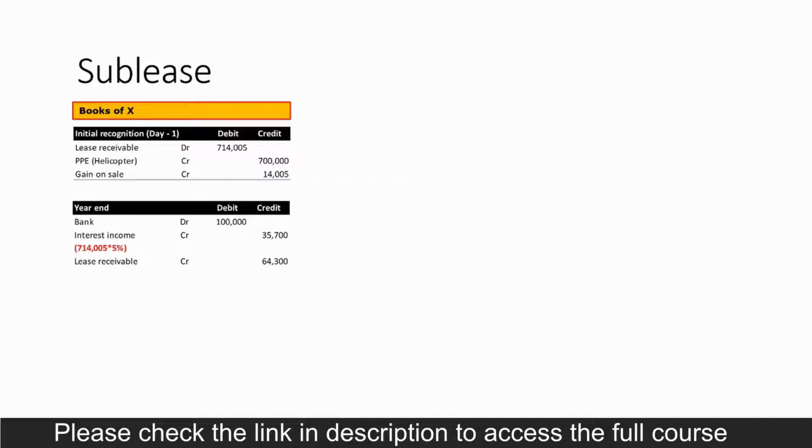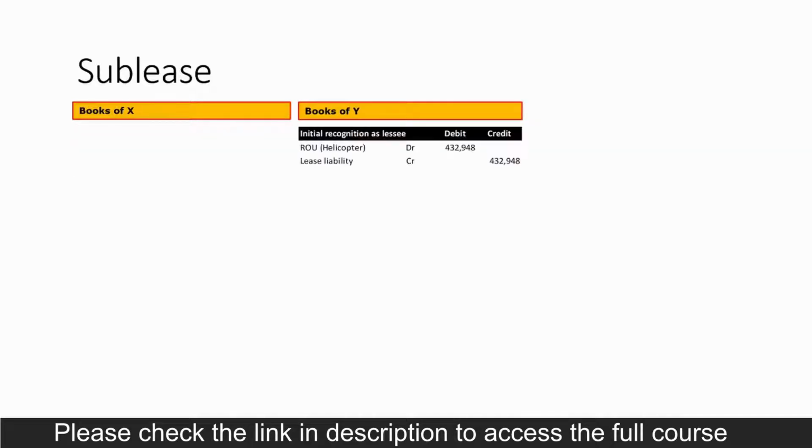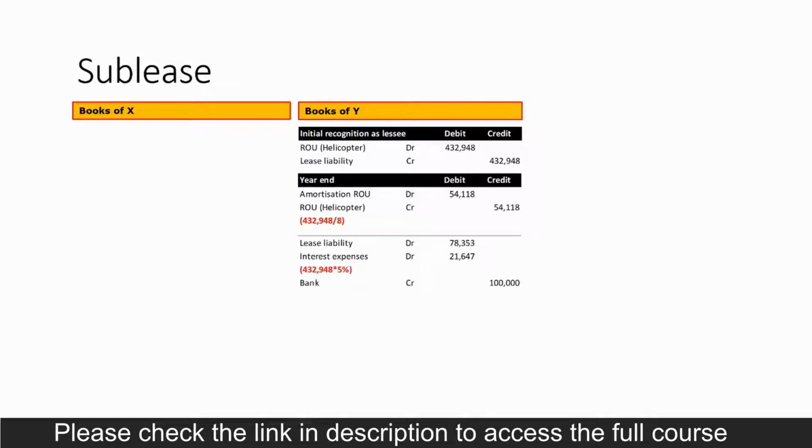Let's go to Y now. Y will recognize the ROU of asset and lease liability on initial measurement. And at the year end, it will recognize the amortization of ROU and interest expense along with payment of the first year lease rent. Now Y has subleased the helicopter to P and they will compute the lease receivable and lease liability.